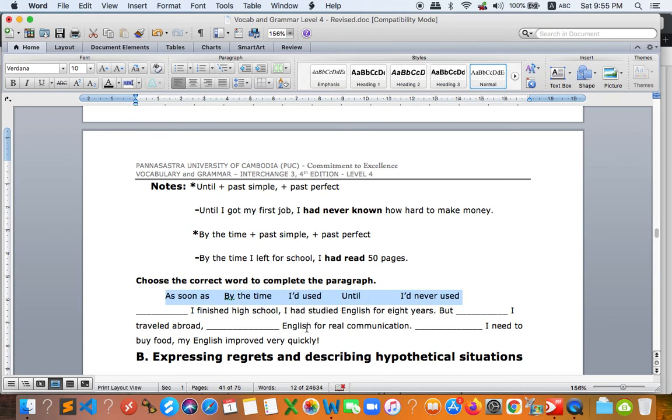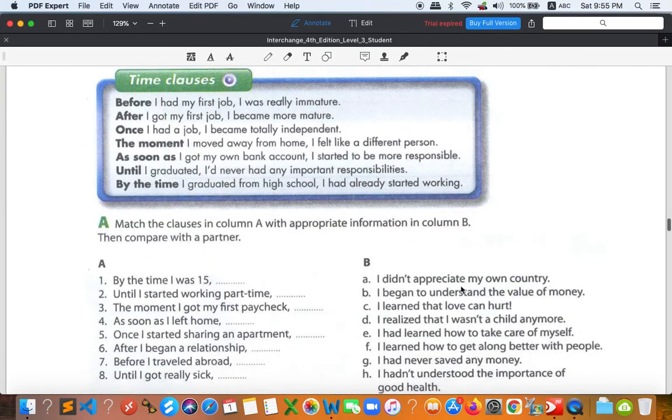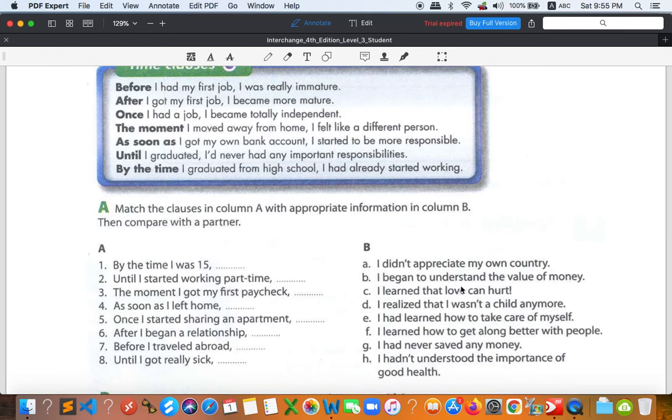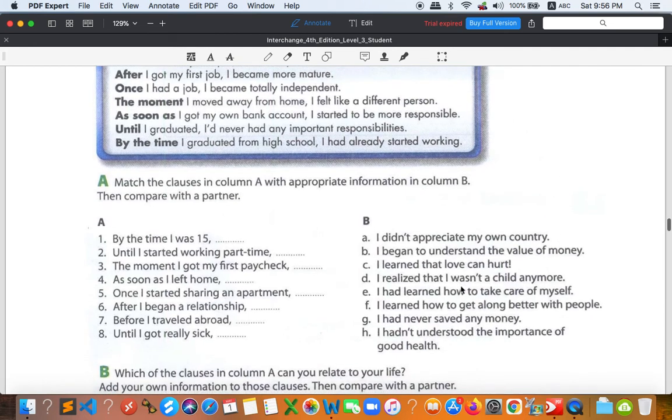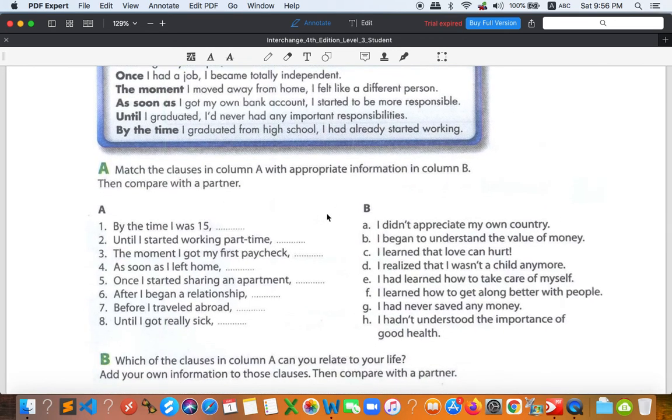All right, and once you finish this, you also have to go back to the exercise right here. Match the clauses in column A with appropriate information in column B. So we have two columns, A and B right here. All right, so 1 to 8 and A to H. Your job is to match the two together. All right. So I will give you the answer later. Don't worry about this. Okay.